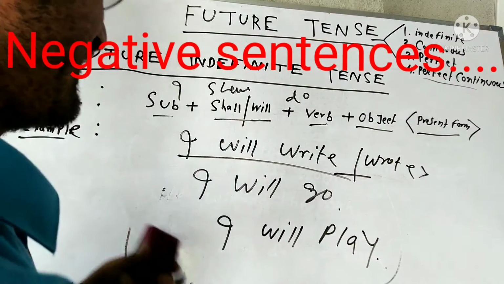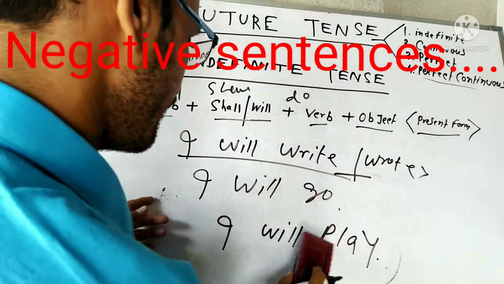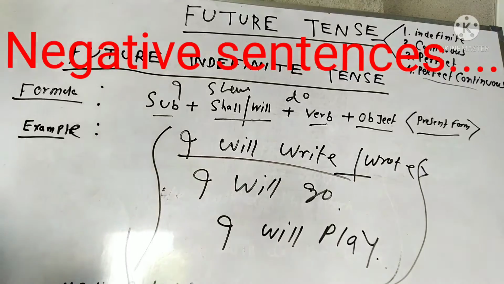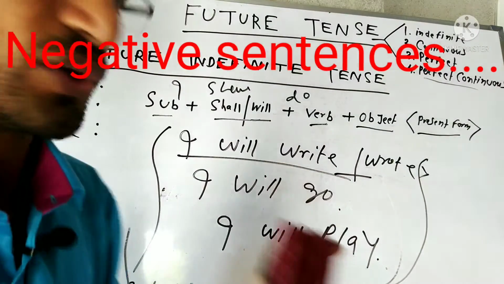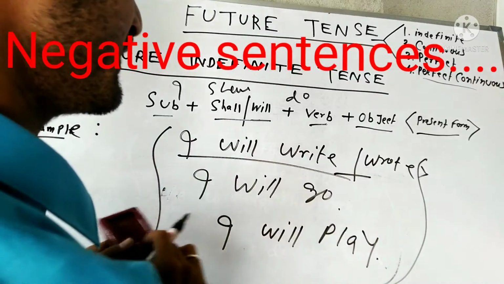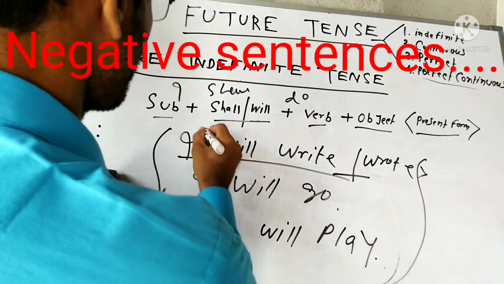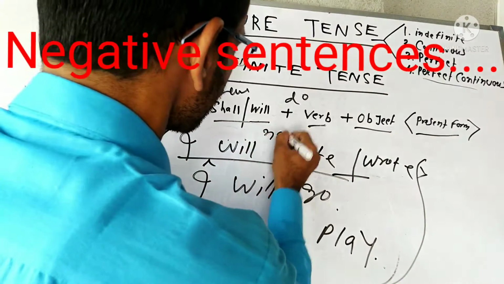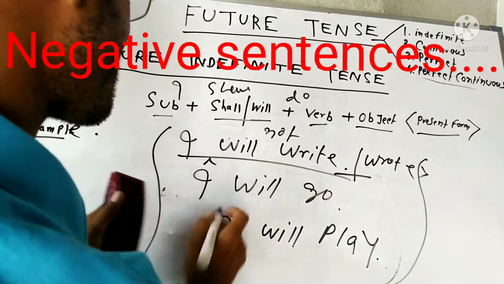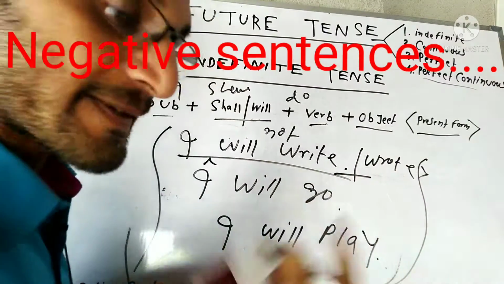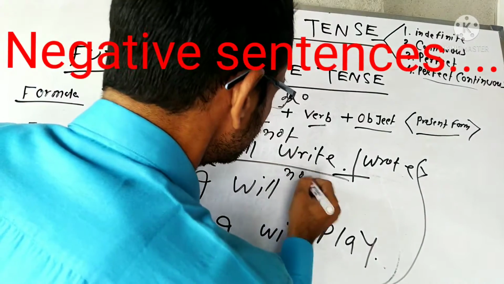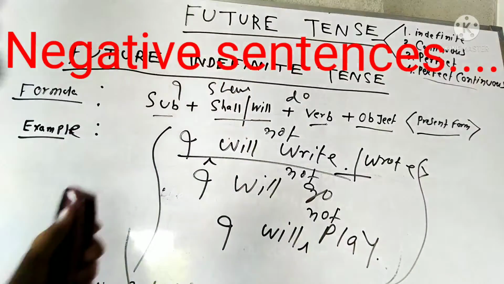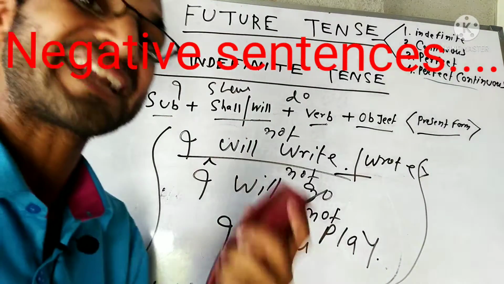These are the positive, affirmative sentences. अगर मैं इसको negative sentence में convert करूँ, then you have to use not. For example, I will write. Then you can write I will not write. Here you have to use will. I will not write. ठीक है. Next, I will go. If you convert it into a negative sentence, then you have to use I will not go. ठीक है ना. Similarly, I will play. I will not play. ठीक है. In this way you can form negative sentences.